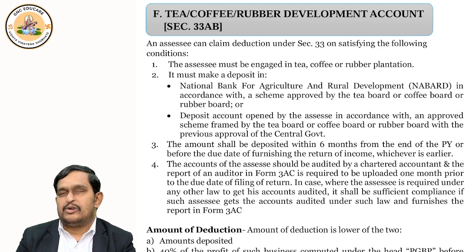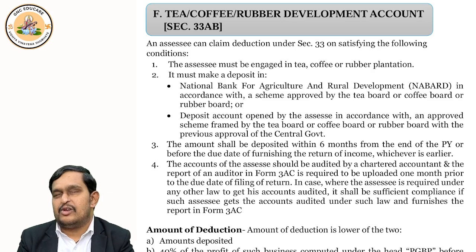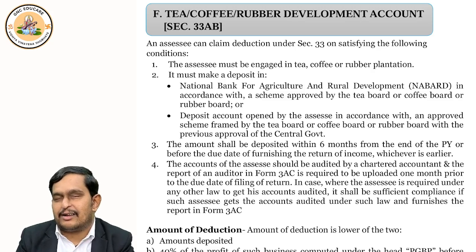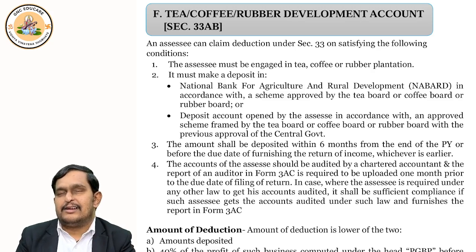Now, to get the benefit of this section, because I already said from section 30 to 37 it is all deductions, deductions, deductions. That means this is also a benefit, a deduction only you are going to get. So for claiming the deduction, 4 conditions are to be satisfied. What are those 4 conditions? First condition is the assessee. It may be an individual, company, or partnership, doesn't matter. Any person is okay. But the assessee must be engaged in tea, coffee, rubber plantation.